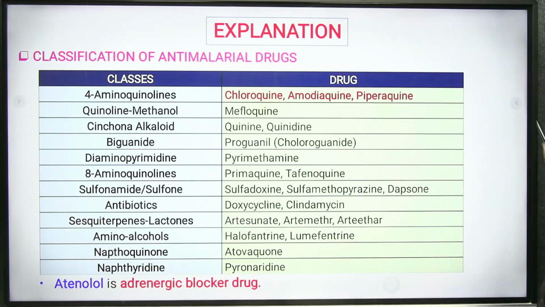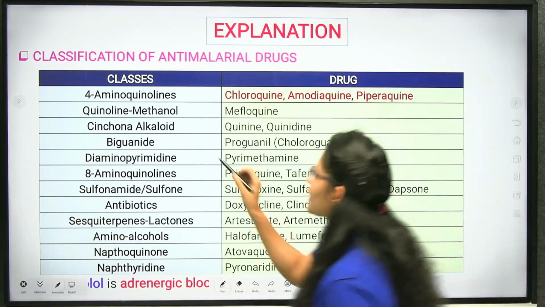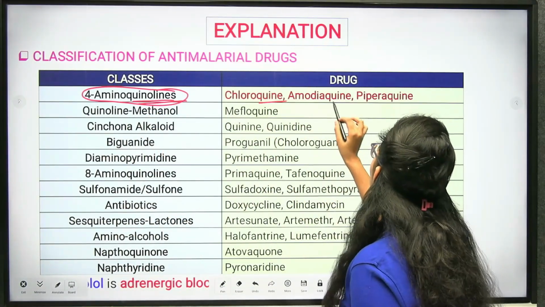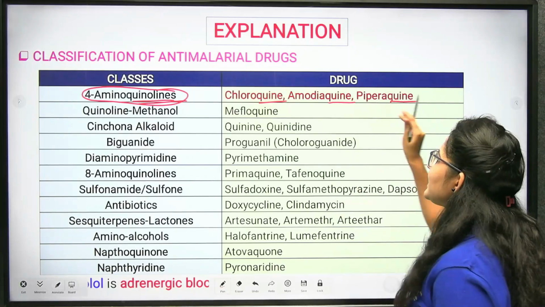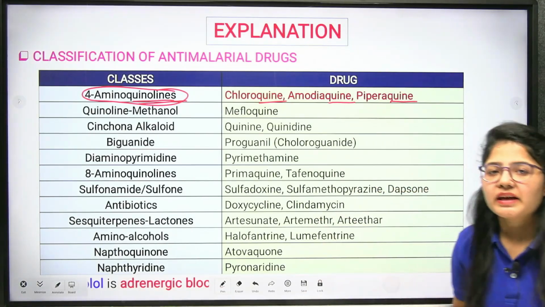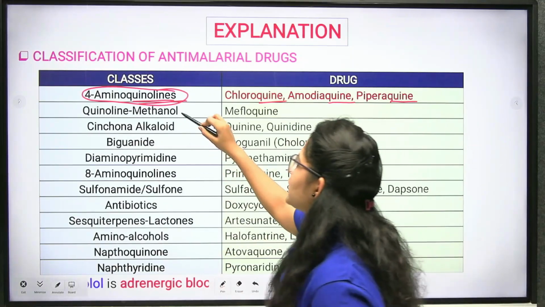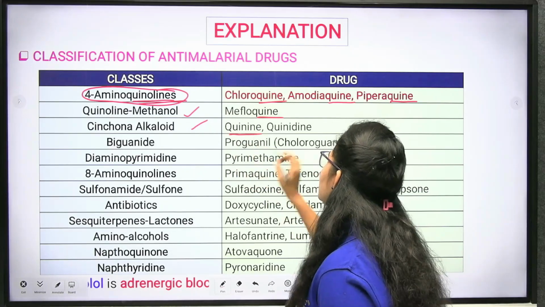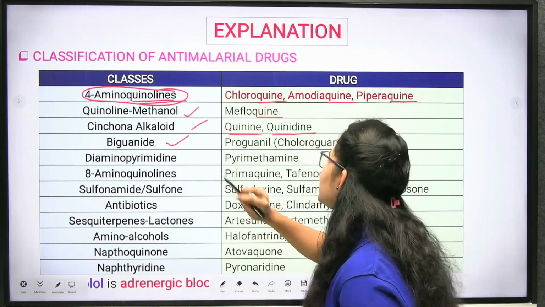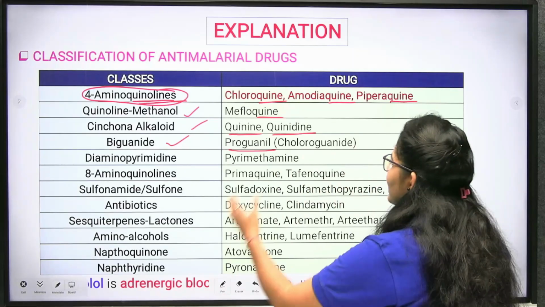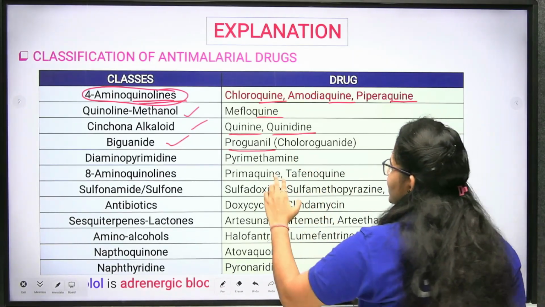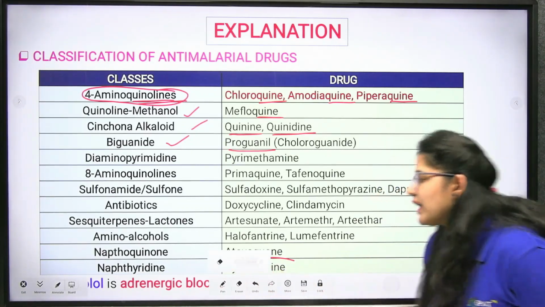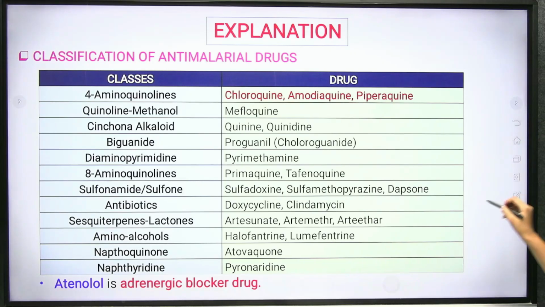Clear? See, this is the classification for anti-malarial drugs. 4-aminoquinolones, quinolones, chloroquine, amodiaquine, piperaquine. These drugs are of your anti-malarial classifications. We have many more, that is quinoline methanol, that is mefloquine, cinchona alkaloid like quinine, quinidine. Next we have biguanide, that is proguanil. Next we have artemisinin, at every second word you can see quine. Clear? So these are the drugs of your anti-malarial. Now let's move on to the next question.